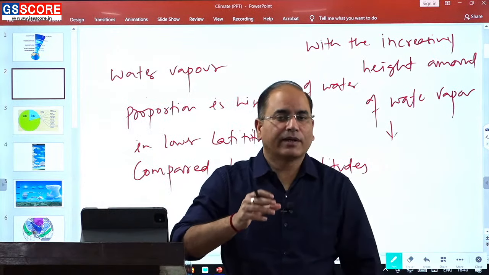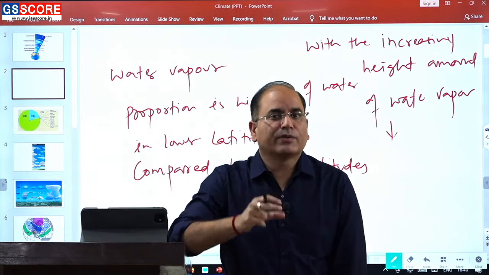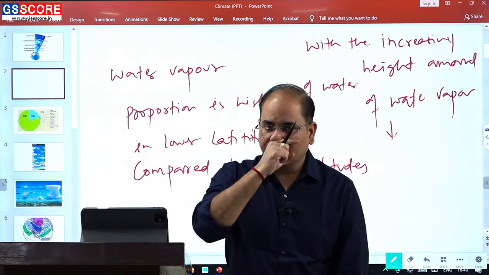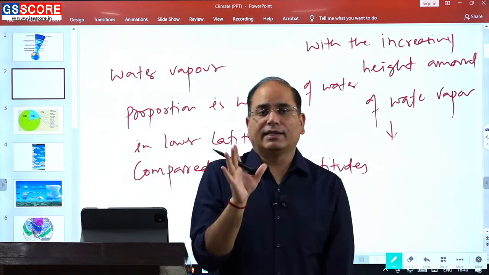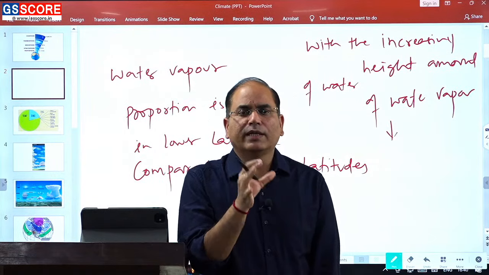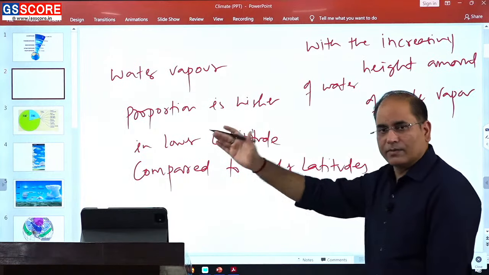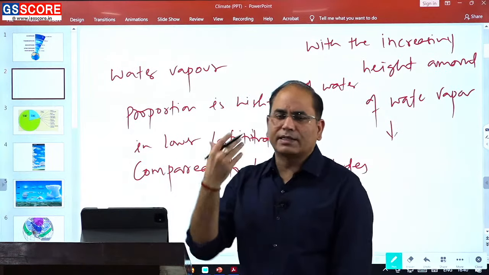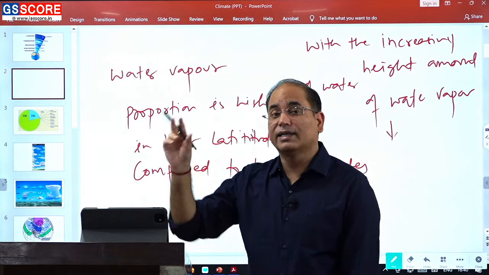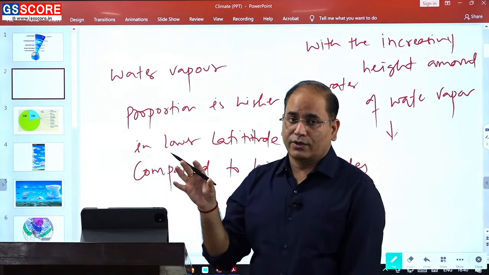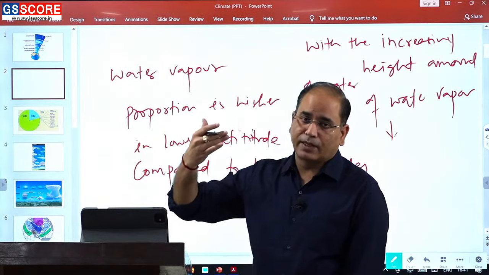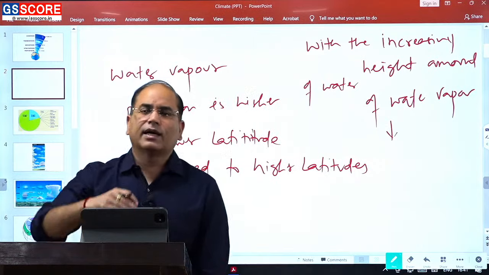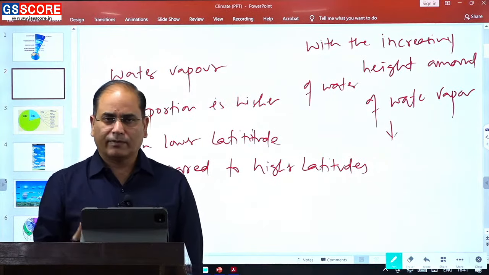Both of these concepts are very important, and questions have been asked on them, and definitely in future also they will ask questions on this. You should try to learn it very simply that the source of water vapor is on the surface. Your water vapor will vaporize from the surface only. Whenever vaporization happens, there is a state change, so some of the latent heat will get stored. So water vapor is being formed by vaporization and the source is on the surface, so it is very obvious that as you go upside, the amount of water vapor will decrease.